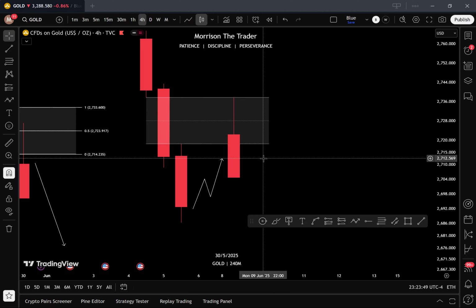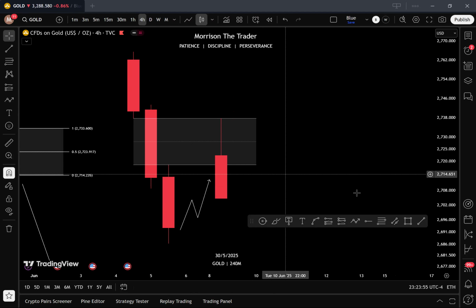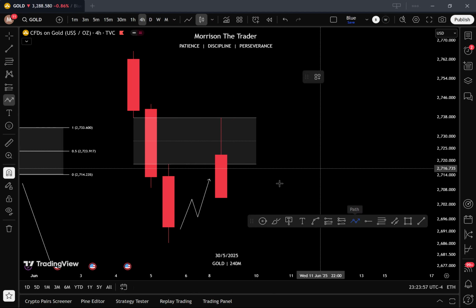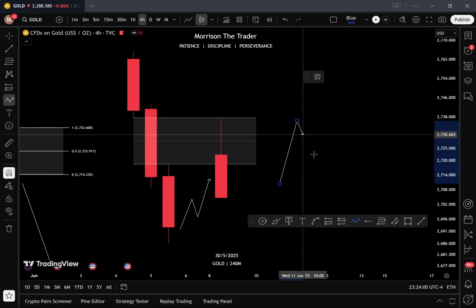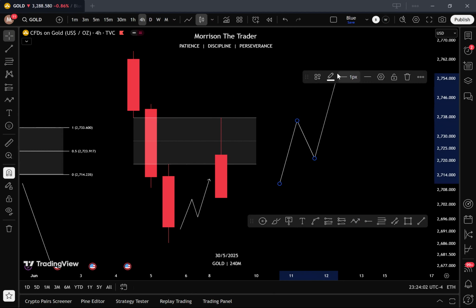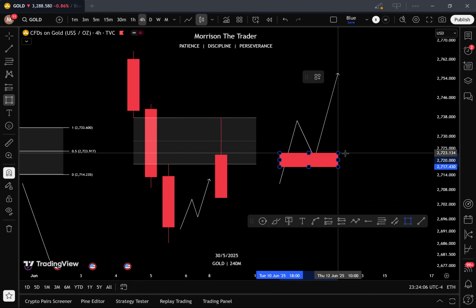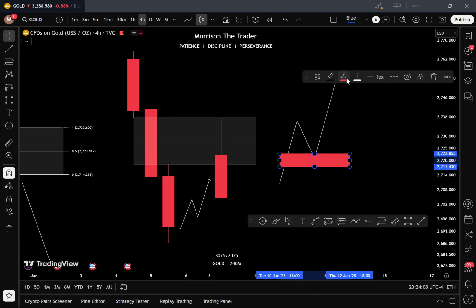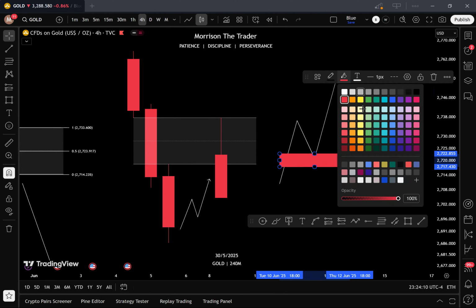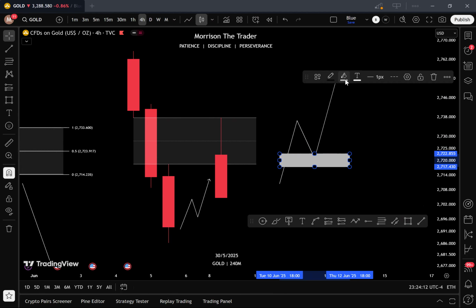So this is the same thing for a bullish fair value gap, okay? In a bullish fair value gap, this is the fair value gap right here.